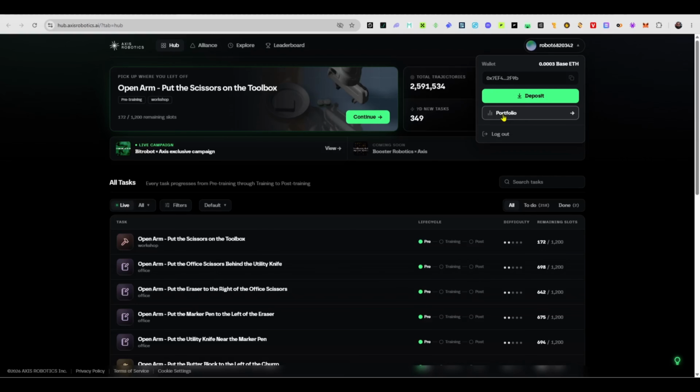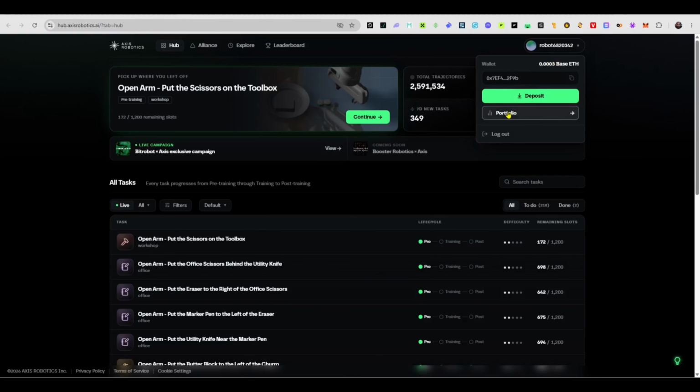So when you go to your portfolio icon, the first thing you need to do is this: this project is currently live, which means when you complete each of the tasks, you need to sign the transaction that you have completed it. It's just a very, very negligible fee. I'm talking 0.00001 ETH on Base just to show that you're active and that will record your transaction.